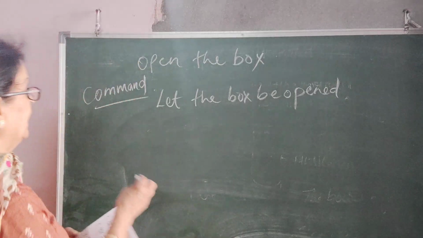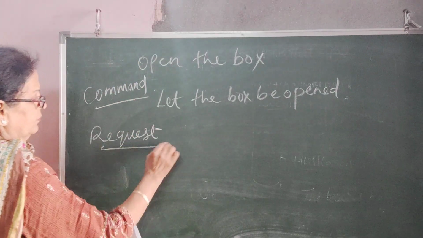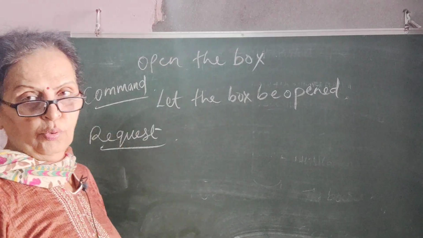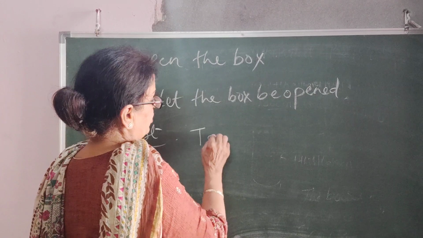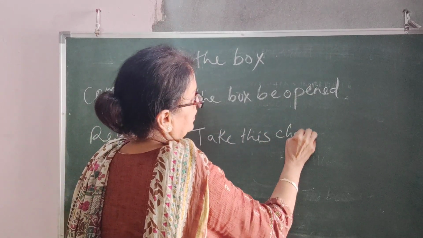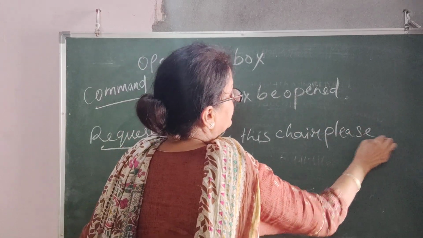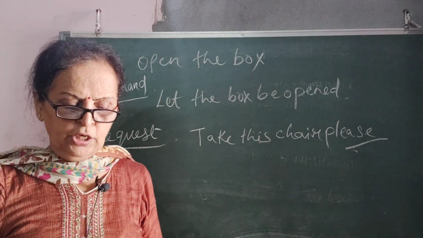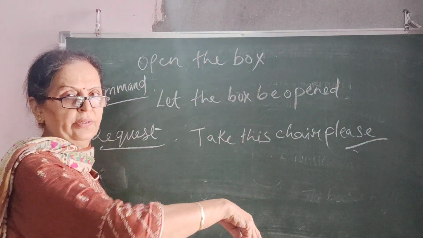Right? Now second type of sentence is request. You will come to know how you request people. If I say take this chair please. Now please means you are requesting. So the passive form will be you are requested.